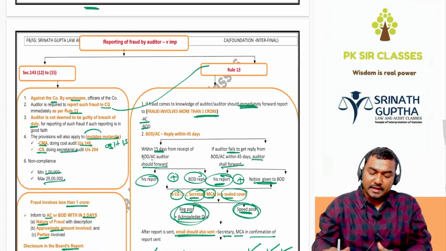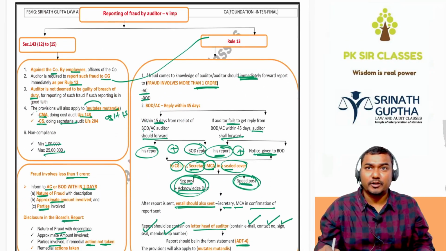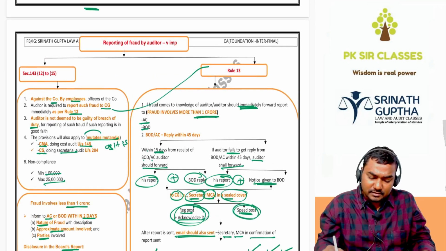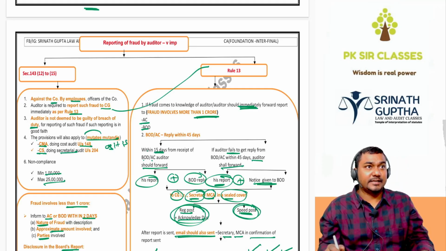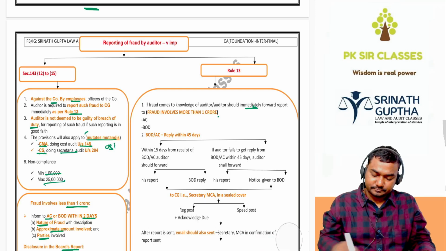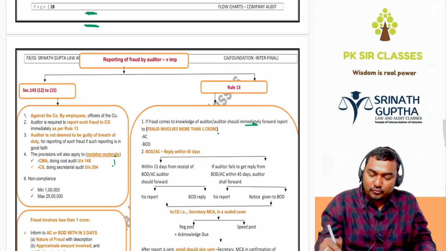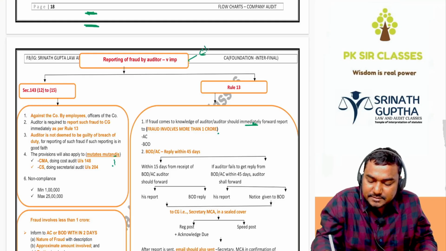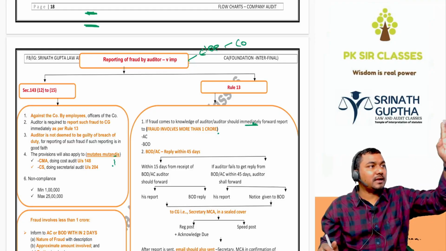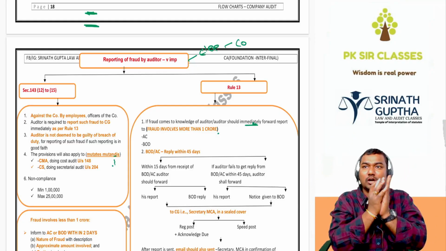Accounts of the company. Next, reporting of fraud by the auditor. Reporting of fraud by the auditor is very important from the exam point of view, beta. Because of the scam, Section 143(12), (13), (14), (15) were inserted. So what is 143(12)? Some fraud is happening in the company. Fraud is made by employees on the company. Who is doing the fraud? Company employees. Where? On the company. This was identified by the auditor.